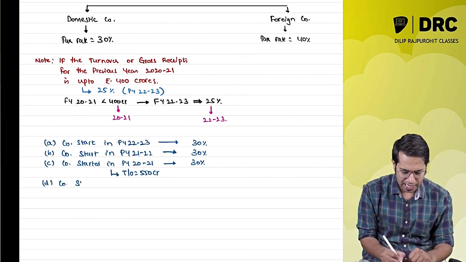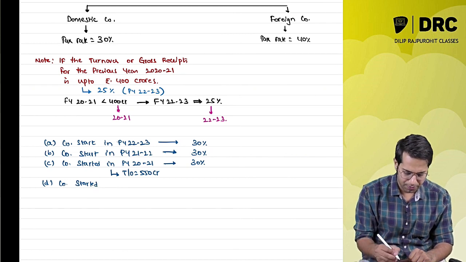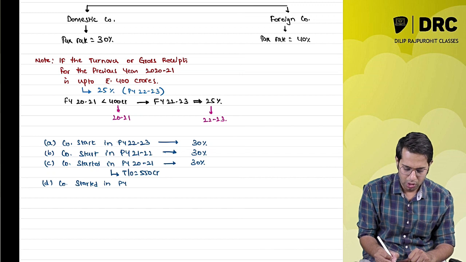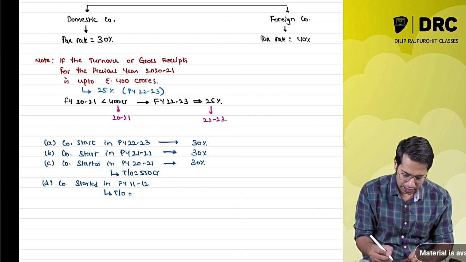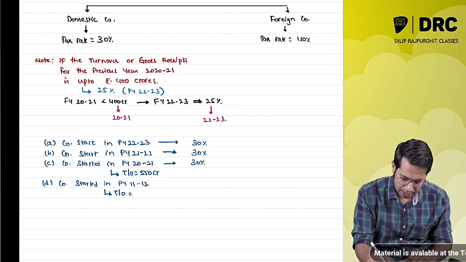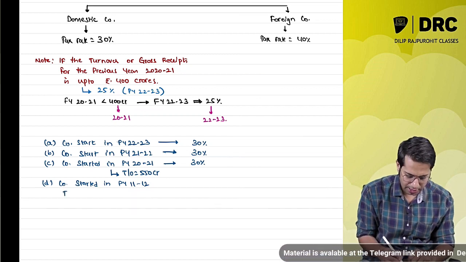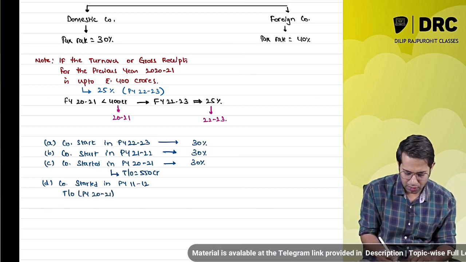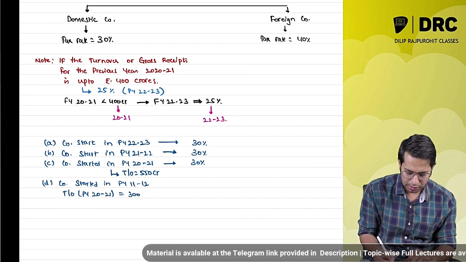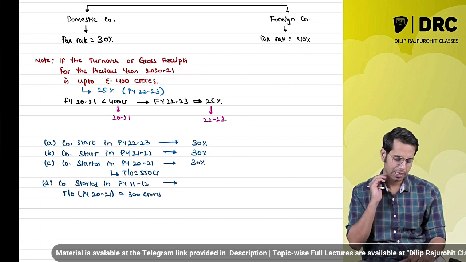Now, there is a company which started its operation in the previous year 2011-12. Okay, and the turnover of this company in previous year 2021 is equal to 300 crores. Now tell me what is the tax rate applicable to this company.